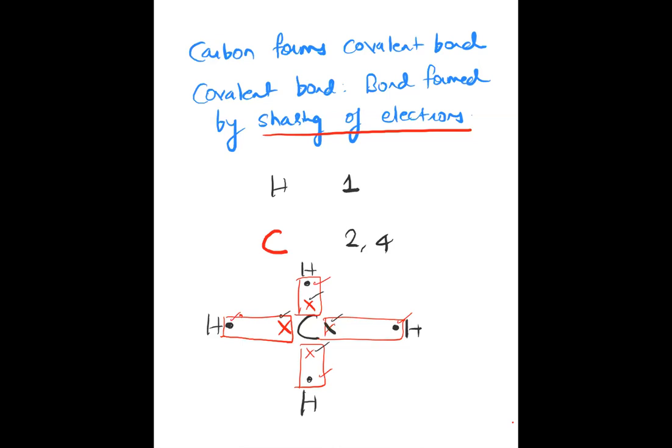This is called a shared pair of electrons. One shared pair will form one bond. It's like a bonding, and that bond is called covalent bonding. One pair forms one single bond, that is called a covalent bond.